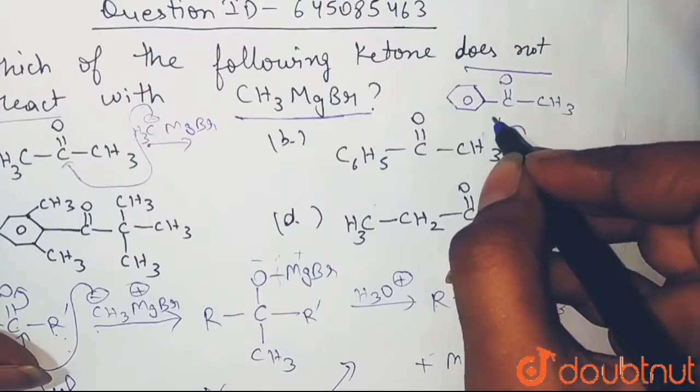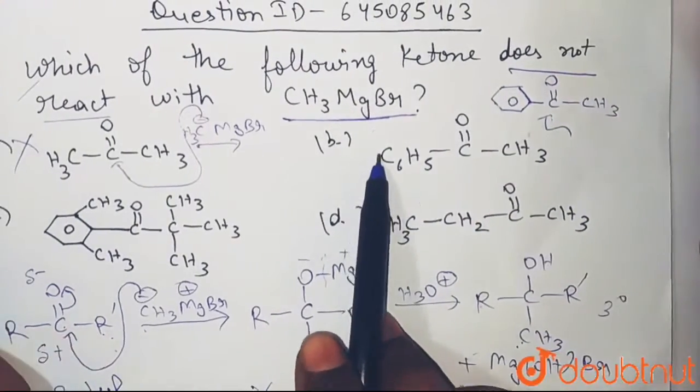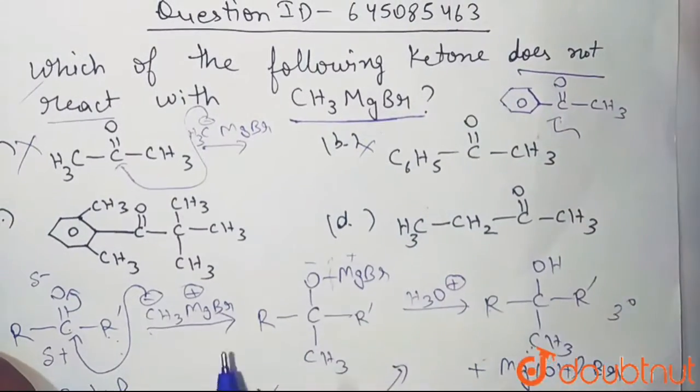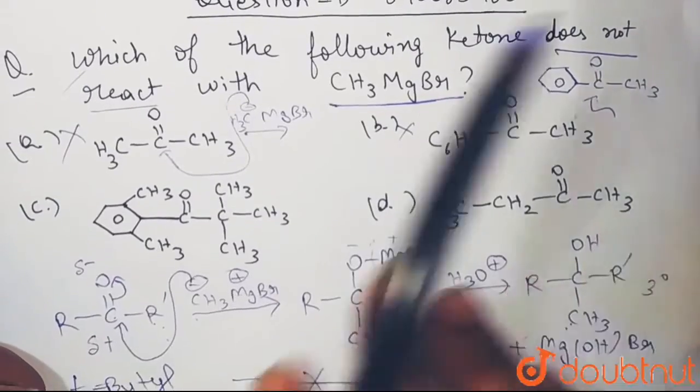CH3 minus can easily come and attack on this, right? So thus this is not bulky. It will also be able to react with Grignard reagent. So thus this is also not the answer, because we have to tell which one doesn't react. Now let's see the C option.